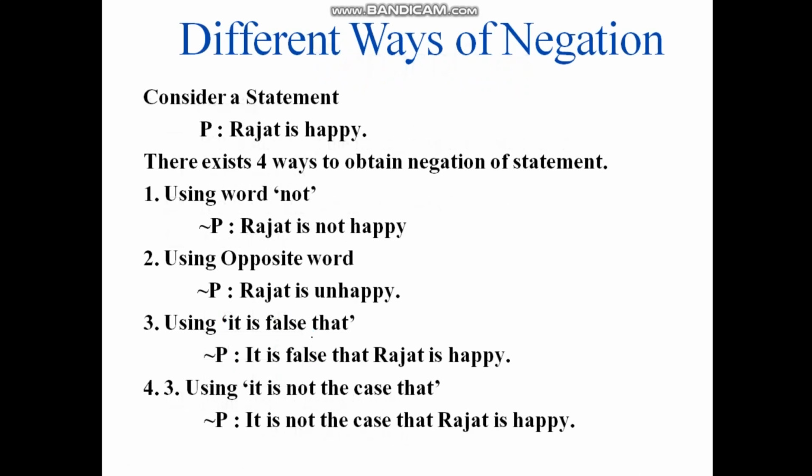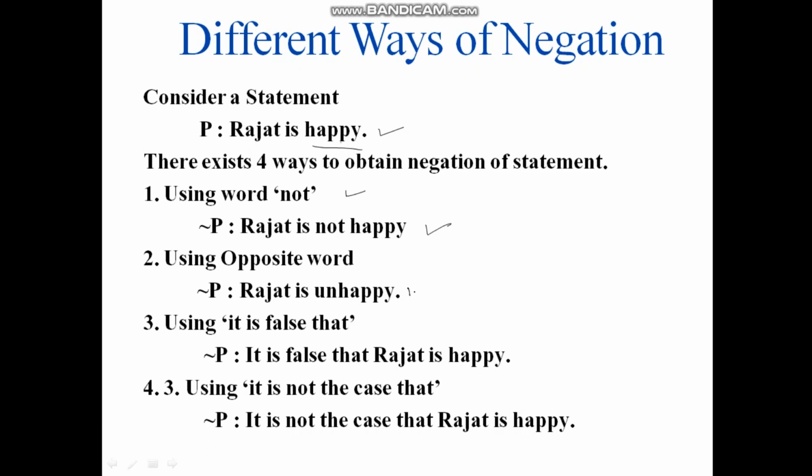So this is about negation. How to use negation? I told you in the previous slide. Let us rewrite this one, and consider an example. Rajat is happy. This can be rewritten in different ways. Using the word not: Rajat is not happy. This is one way. Another way is using the opposite word. If happy is the word, then you can use its opposite word, and the opposite of happy is unhappy.